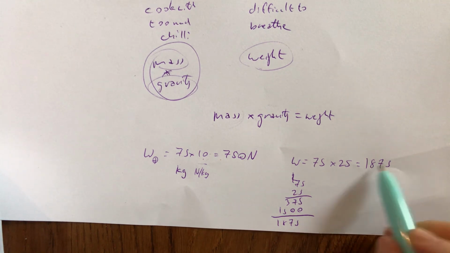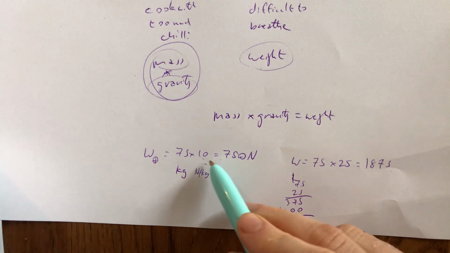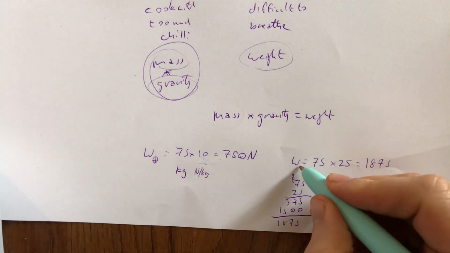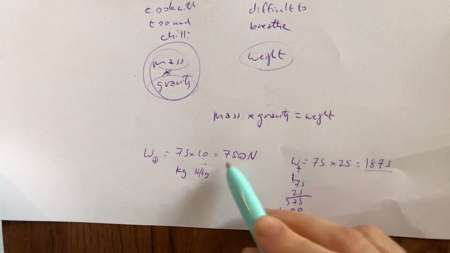And again, this kind of makes sense because I should be more than twice as heavy on Jupiter, which I think the symbol is like this. Then I should have more than twice the weight.